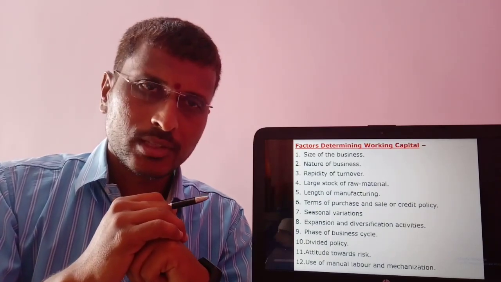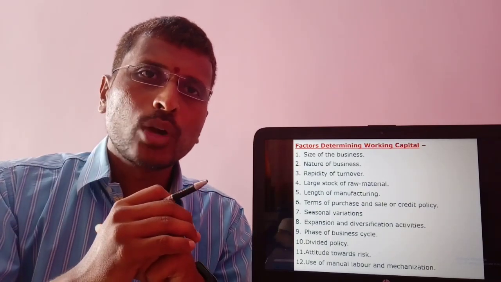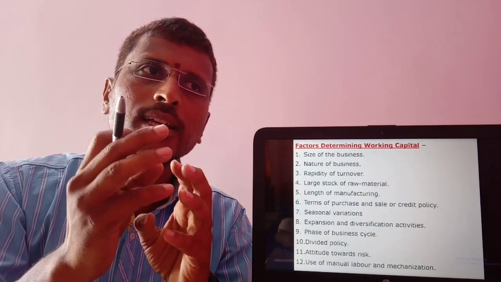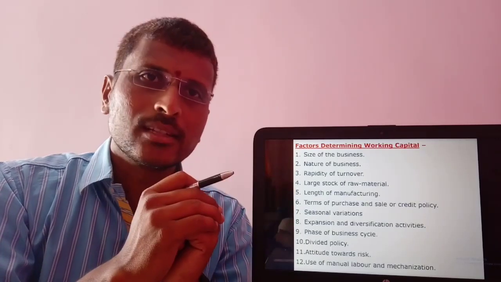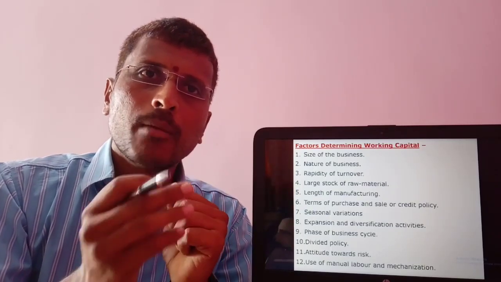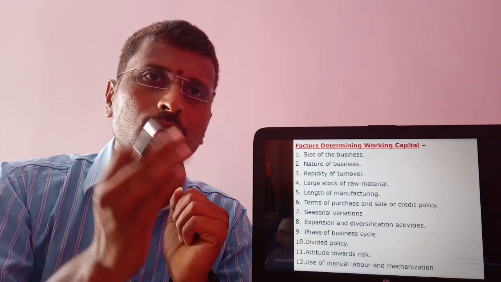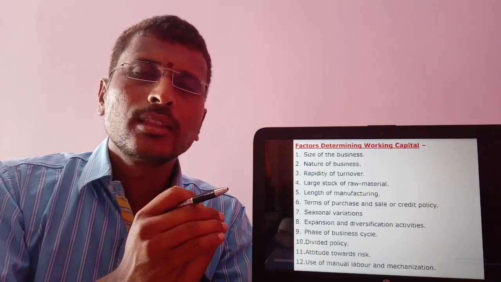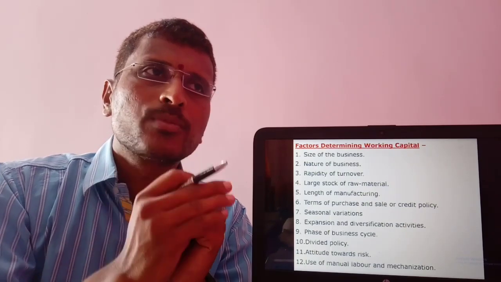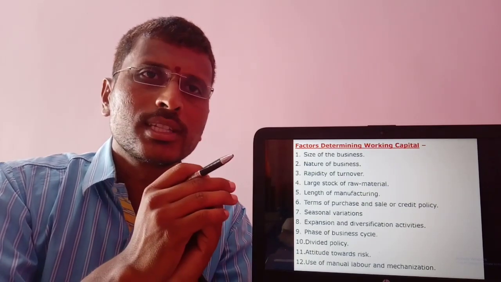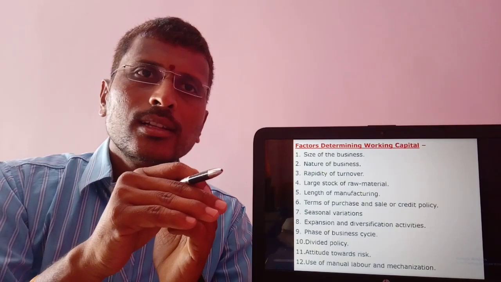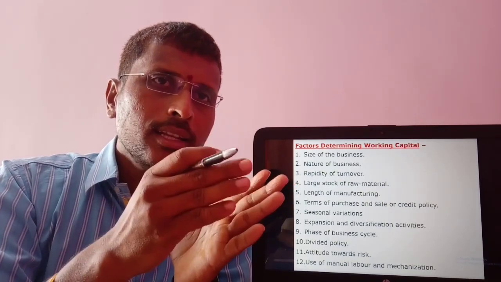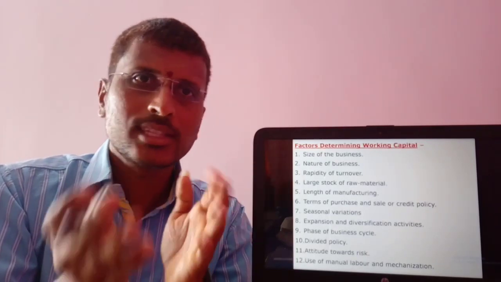Seasonal variations. There are some products for which the demand and manufacturing are limited to a specific season. Example: umbrella, ice cream, cold drinks, woolen garments, like that. The demand and manufacturing of these products is generally in that particular season. So in that season, those companies require more working capital, and in off season, less working capital is required.